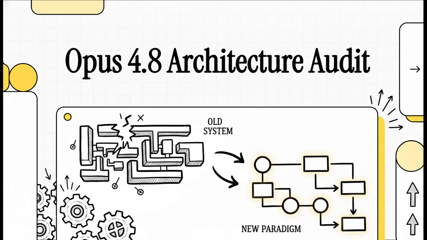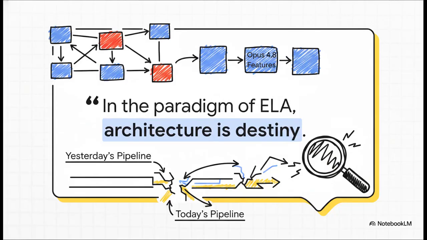Welcome to this explainer. Today, we're going to tear down your current system and rebuild it for an entirely new paradigm. I want you to really consider this reality. Your pipeline was correct yesterday, it is wrong today. Not because you built it badly, but because Opus 4.8 just shipped 3 features that completely change where every single model sits in your agent stack.